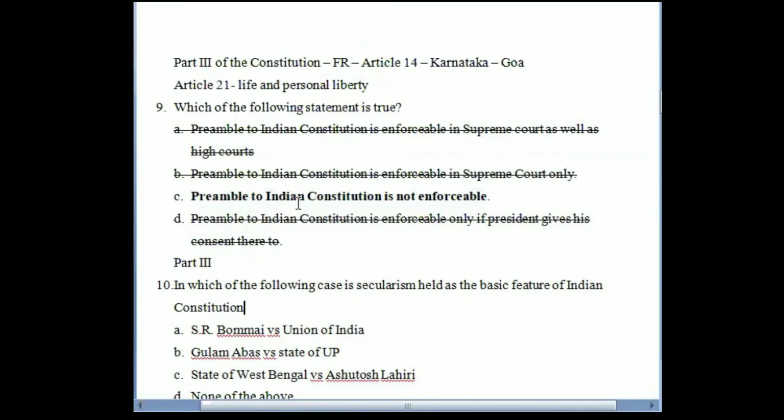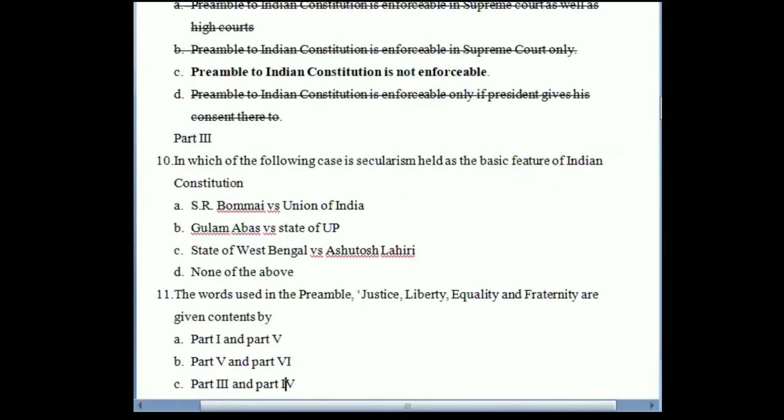Even when you read the text of preamble or the content of preamble, there is nowhere the term enforceability or courts or anything is mentioned. It is just an introductory part of the Constitution. We will move to the next question now.